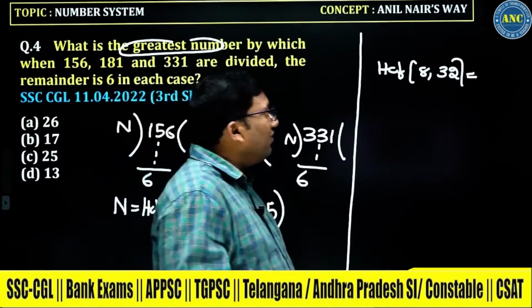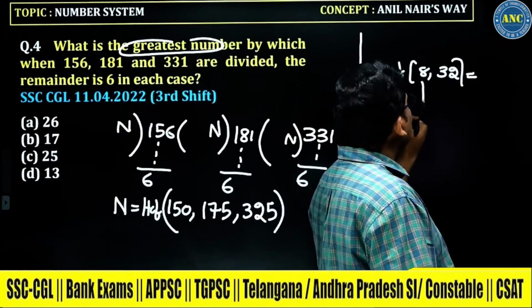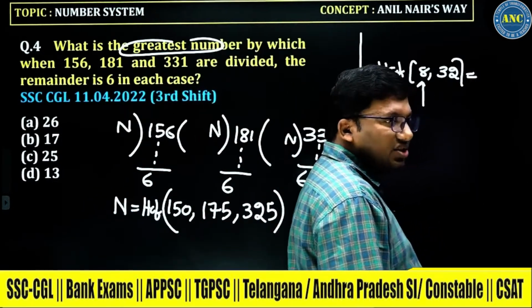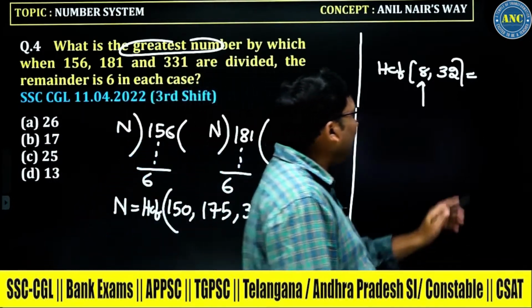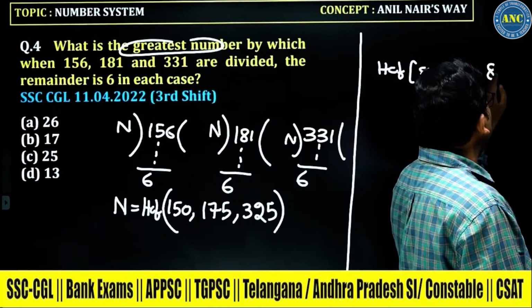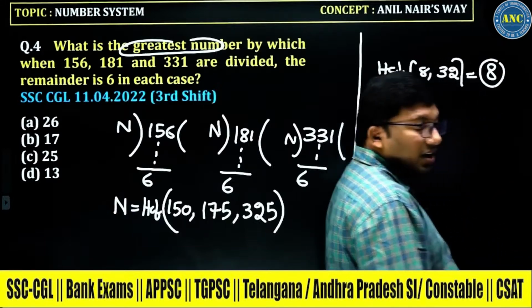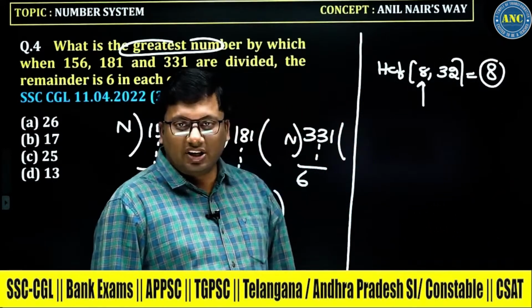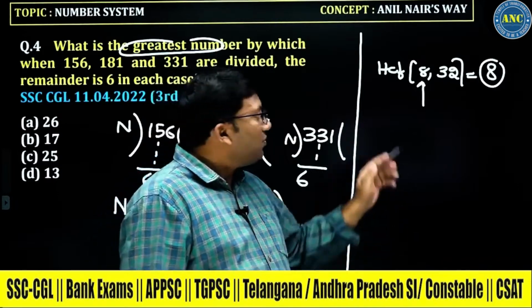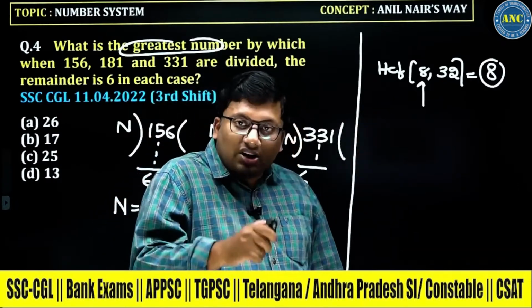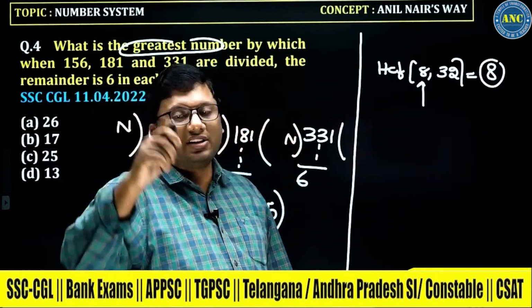For LCM, the attention will be on the largest number. The smallest number is 8. Is 8 dividing 32? Yes, 8 is dividing 32. So the answer for this question is 8. Smallest number should divide every other number.